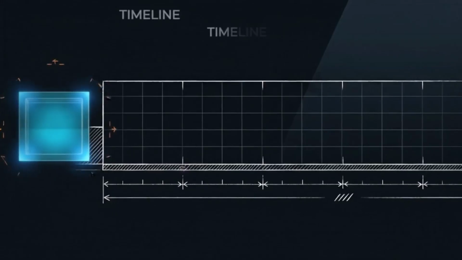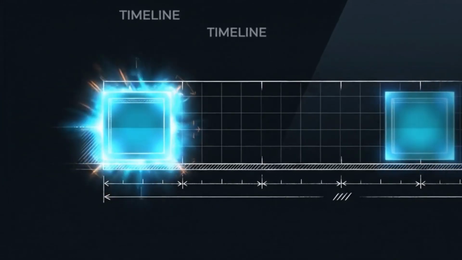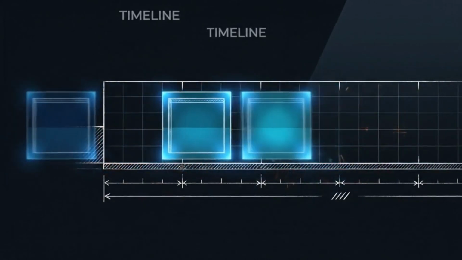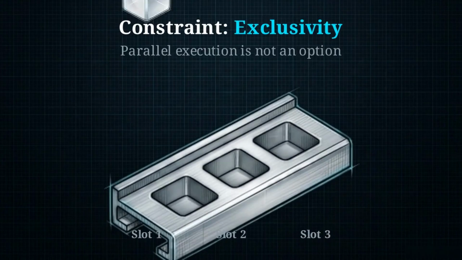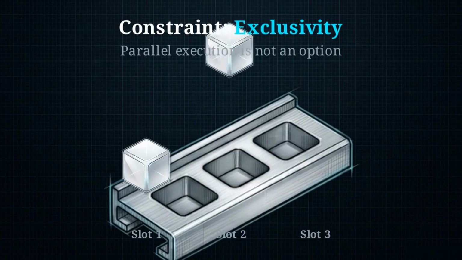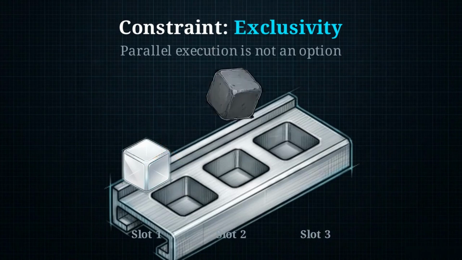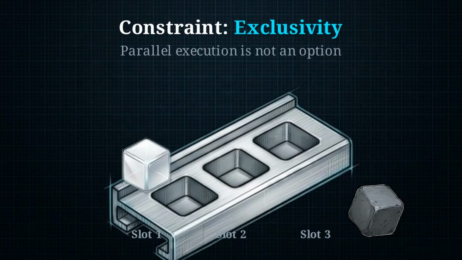The first constraint is uniformity. In this model, every job requires exactly 1 unit of time to complete. The second constraint is exclusivity. The system can only process one job at a time. Parallel execution is not an option. If we attempt to force a second task into an occupied slot, the system must reject it.